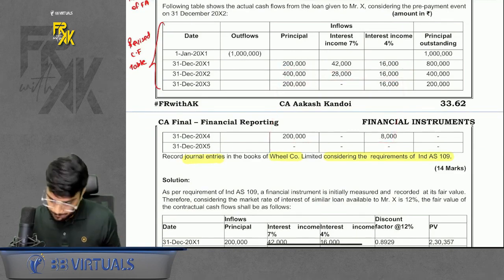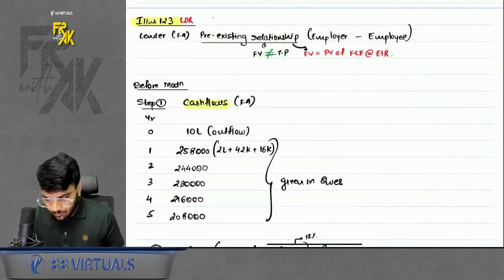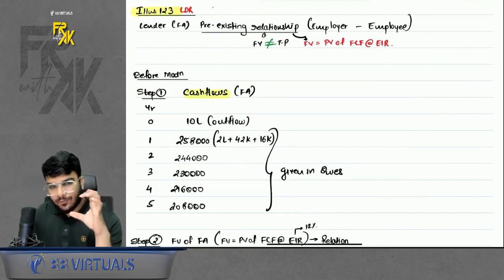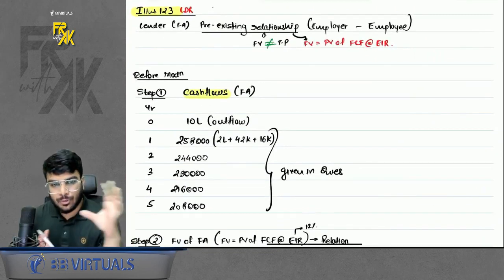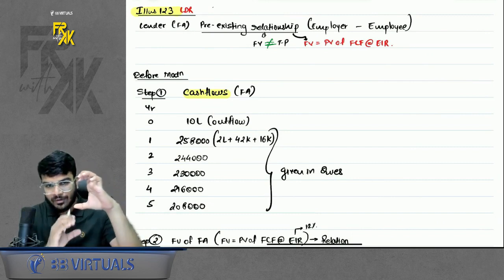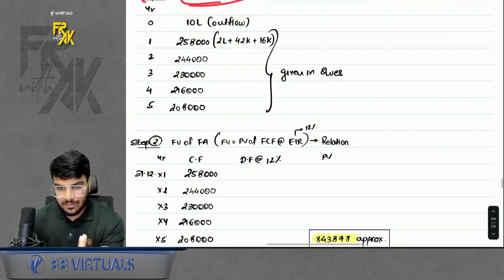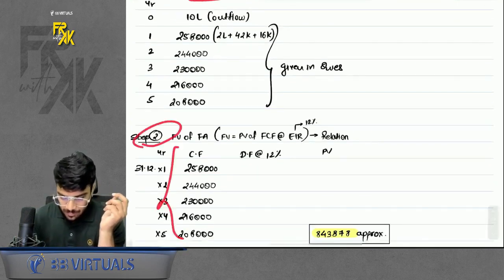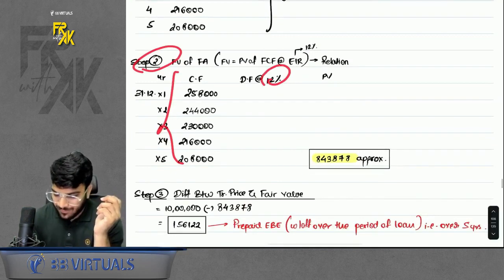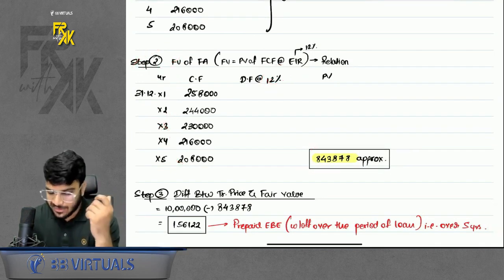Now how to solve it? Okay, let's try to discuss. First, for this modification also, divide the question into 2 parts. One is before modification, one is after modification. First, what will happen before modification? Step number 1, find the cash flows, already given in the question. Step number 2, find the fair value. Okay, EIR is given, you will find the fair value. Compute. Why compute? Because there is a relationship.